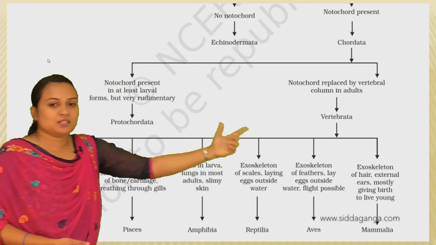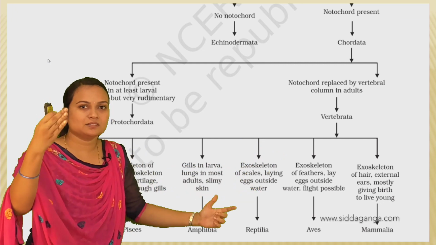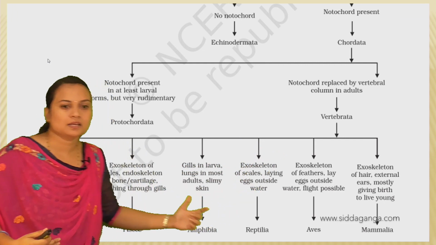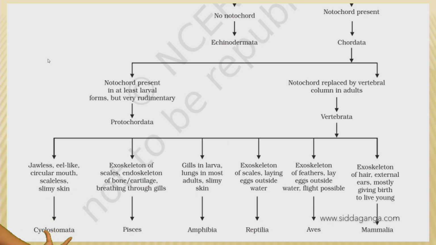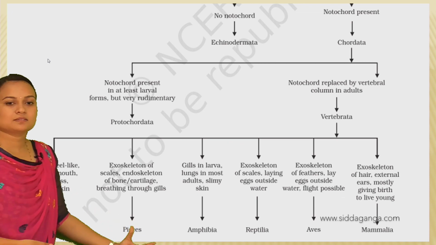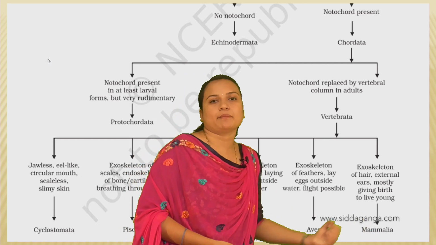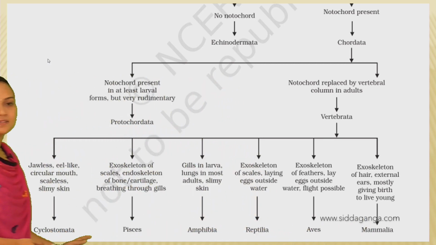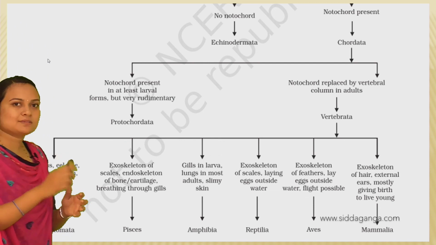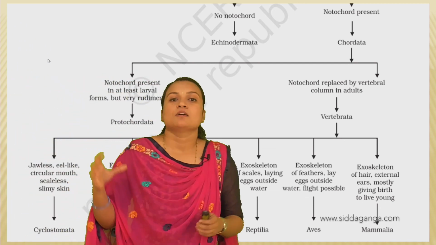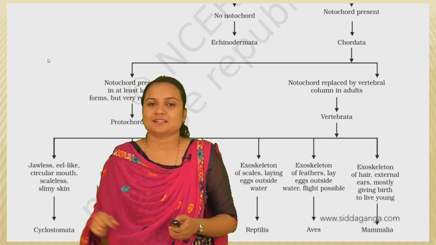Further, in the Vertebrata, class: kingdom, phylum, class, right? In the class, Cyclostomata, Pisces, Amphibians, Reptiles, Aves and Mammals. So these are the classes. Okay, so this is how classification is done based on noticing the characters.